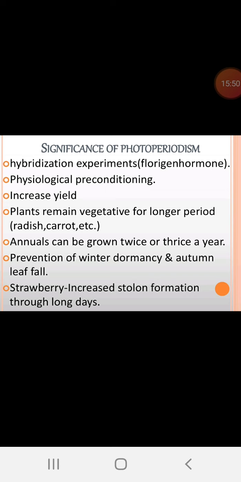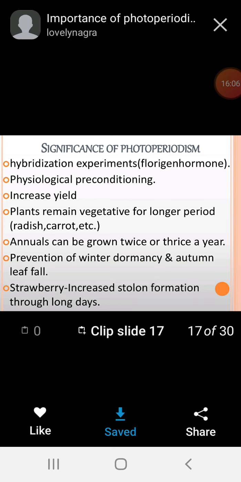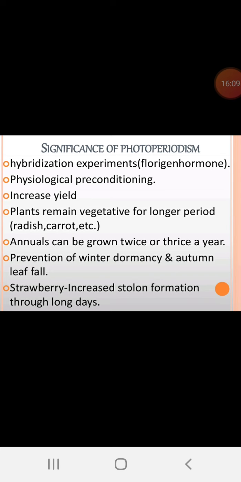Prevention of winter dormancy and autumn leaf fall. See, this is also one of the physiological problems, dormancy in the seed. In the winter, no germination takes place in the seed. So, we can break dormancy by the treatment of the photoperiod. Strawberry: increased stolon formation through long days. See, like that many physiological activities are controlled, like stolon in the strawberry plants, it is controlled again. These are the significance of the photoperiod.